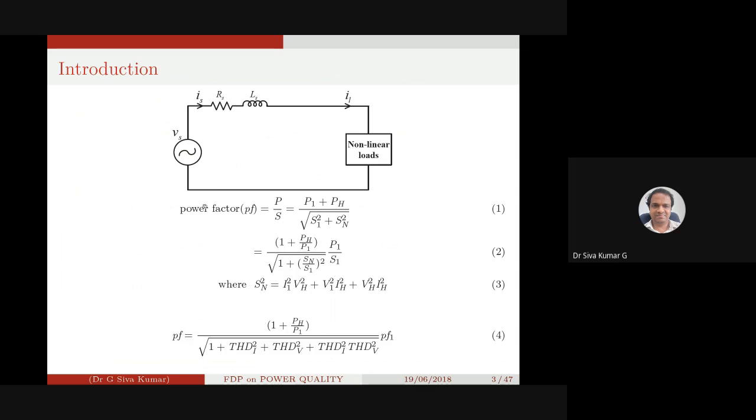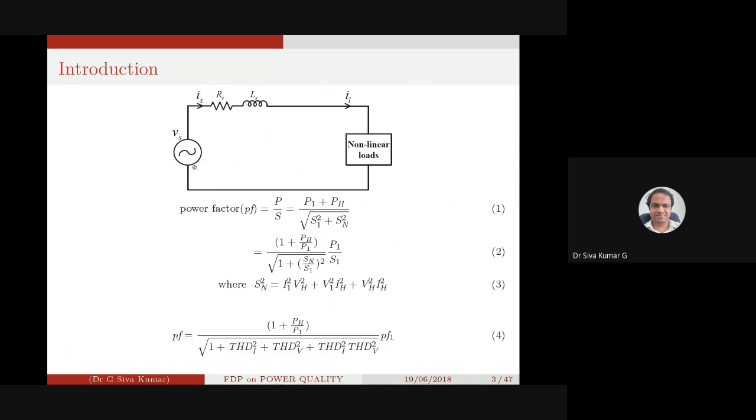This is the source power factor: the power delivered by the source divided by the apparent power. We are going to calculate the source power factor.